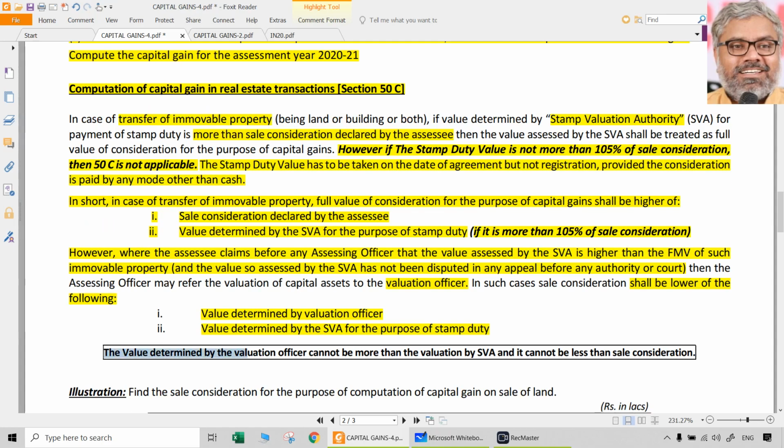the essence of all this is this. The value determined by the valuation officer cannot be more than the valuation by the stamp valuation authority. If it is more, we throw it in the dustbin. It cannot be more than the valuation by the stamp valuation authority, but at the same time it cannot be less than the sale consideration also.